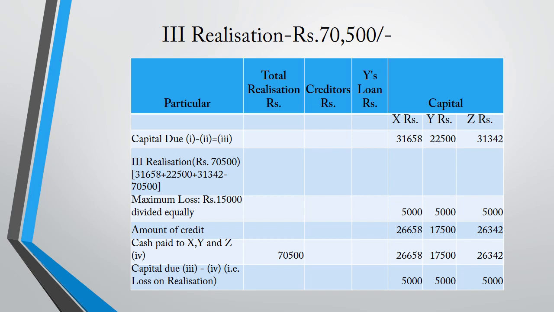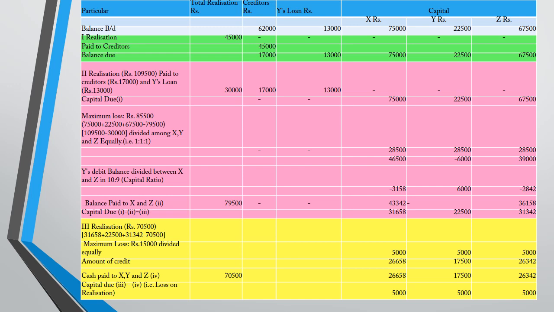Now this is the overall view, a statement showing the distribution of cash. The green color shows the first cluster, the first realization. The pink color shows the second cluster, the second realization. The yellow color shows the third realization, all together. So as per the maximum loss method, the capital due for all the partners X, Y, Z, the loss on realization is 5,000 each. I hope you all understand the concept.